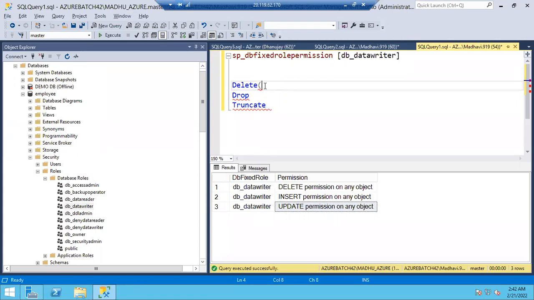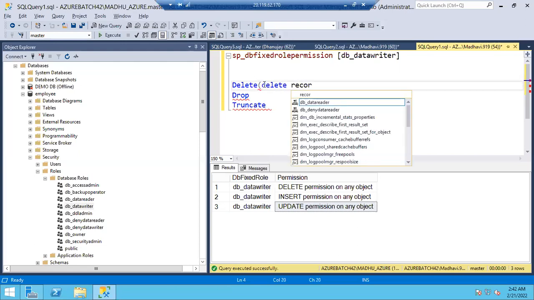Okay, 100 records are there. If you use select star, it will read all the data, right? In the same way, delete star means it will delete all the records, but it will delete record by record. That is the delete query. Drop means what? The whole table will be dropped. Delete removes record by record.